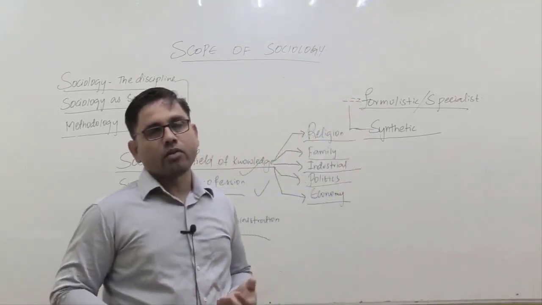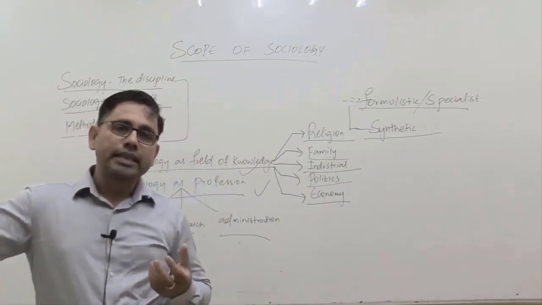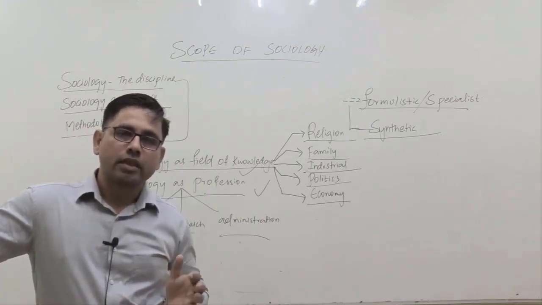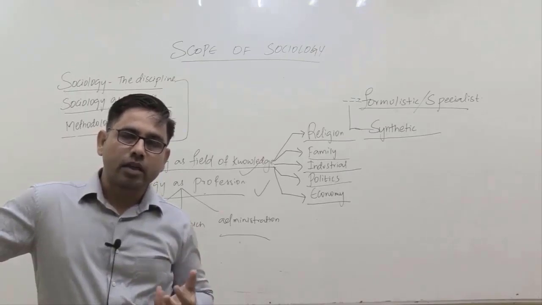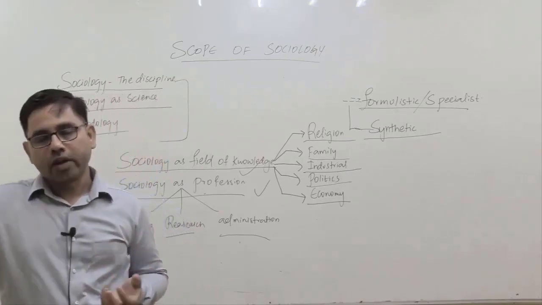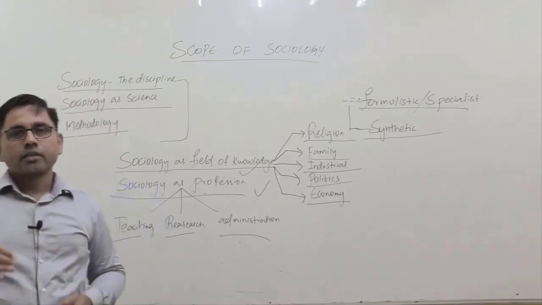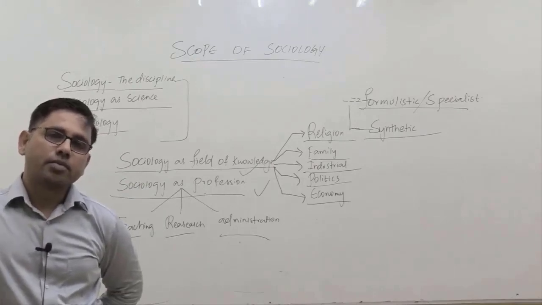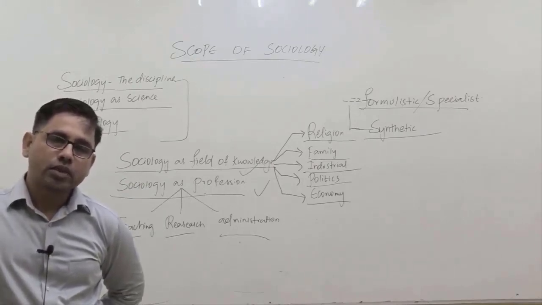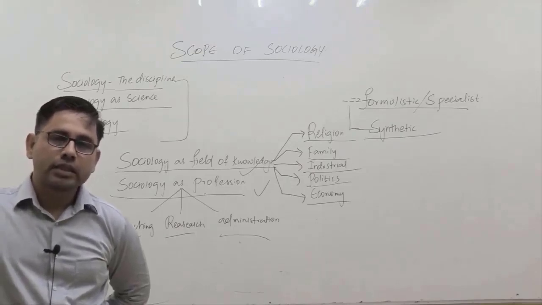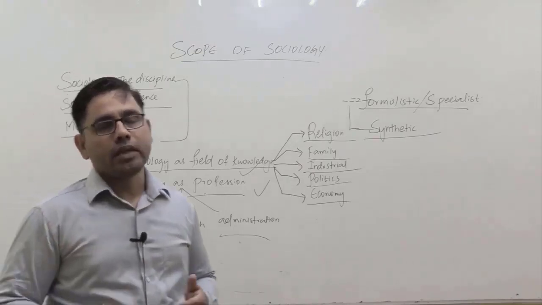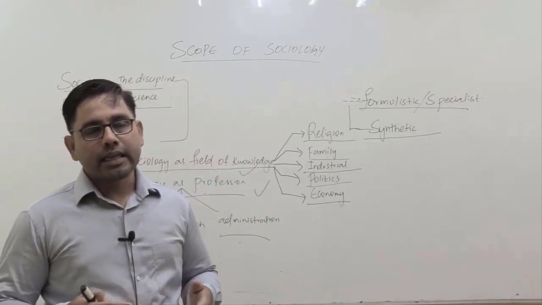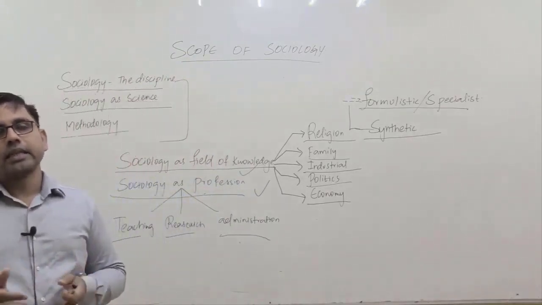while others like Emile Durkheim, like Pitirim Sorokin, those who belong to the synthetic school, उनका कहना है कि ये जो compartmentalization का approach है, that you can compartmentalize sociological research, like if you are studying a particular aspect of society like marriage or family, आप इसे compartmentalize नहीं कर सकते. And because of that they are saying that since the nature of the subject matter of sociology is social processes, social behavior, social interaction, social institutions. और ये जो institutions हैं, our political institutions, economic institutions, cultural institutions, ये आपस में interrelated हैं, they are interwoven. इनको हम compartmentalize करके नहीं देख सकते हैं.